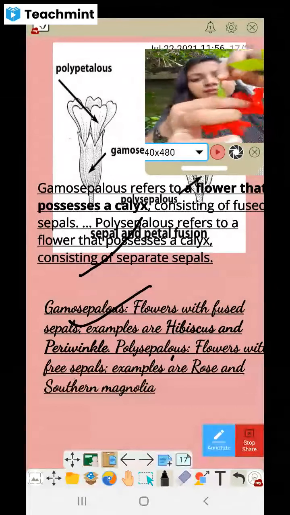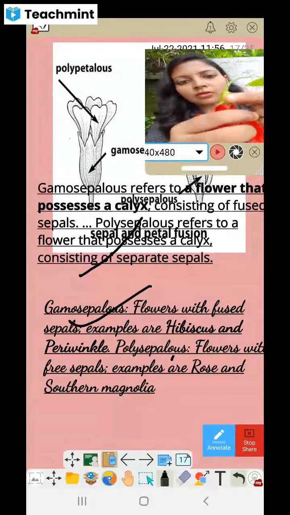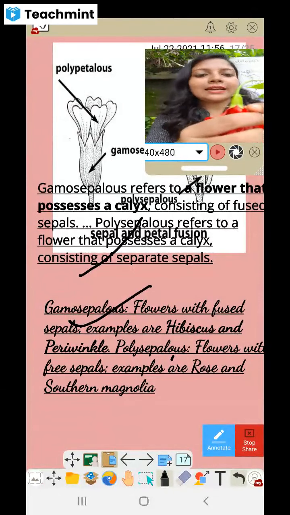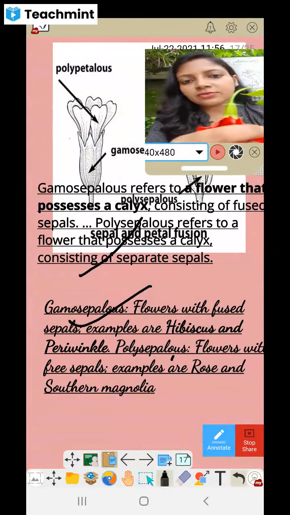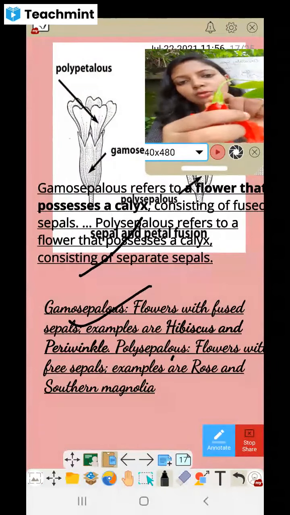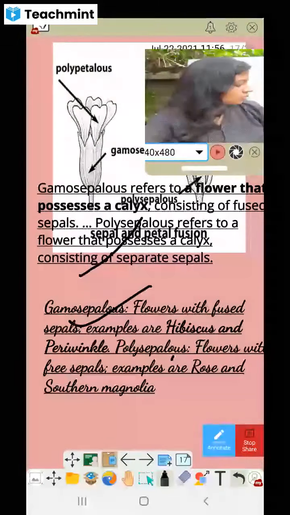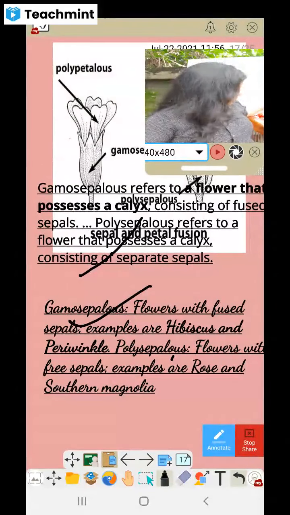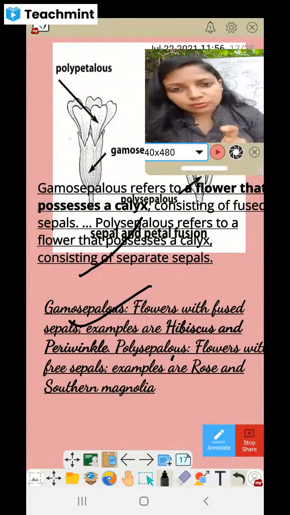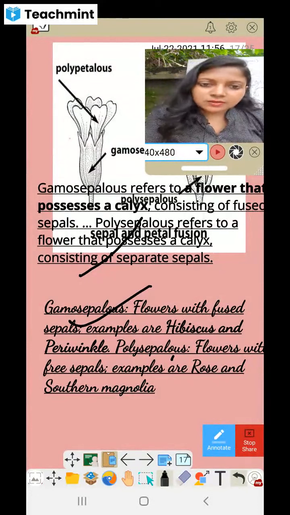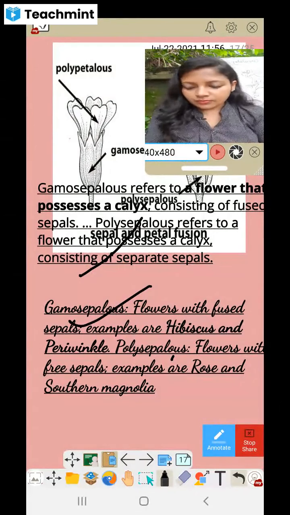Then here you can see now the sepals. The sepals are fused, only at the end it is free. So that is called what? Gamo. When it is fused, we call gamo. So this is gamosepalous. Okay. So this is the difference. So when you give the example of polysepalous, fused sepals, you take the example of China rose flower, and polypetalous, China rose flower. Same example will come. Okay.